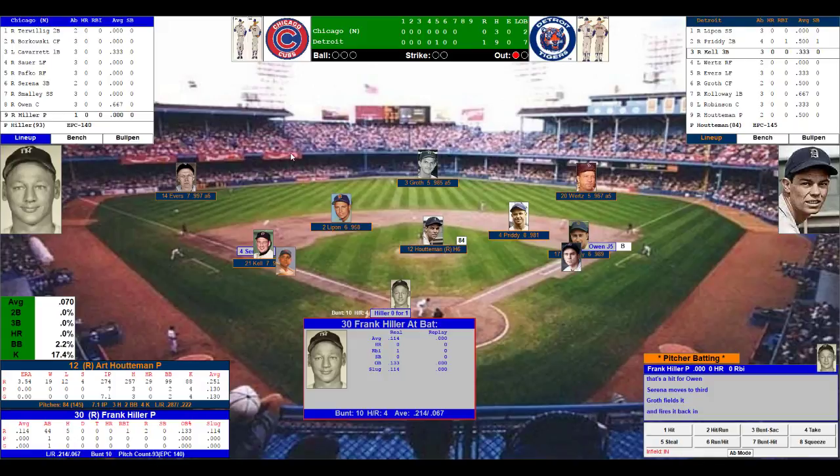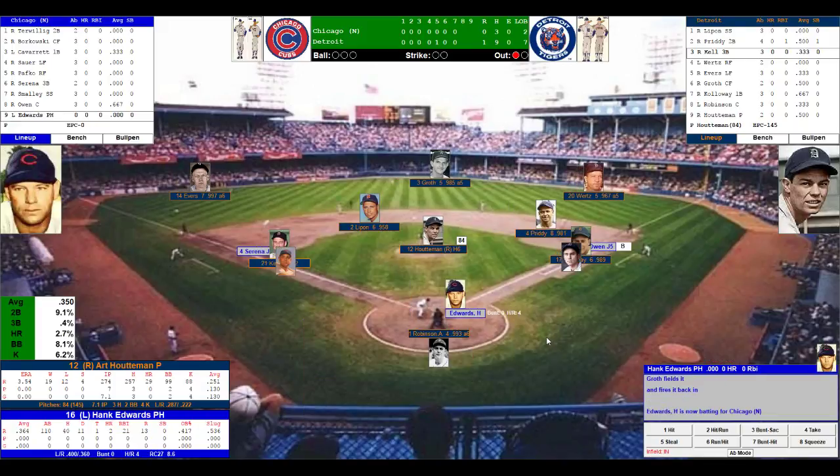He batted .360 off right-handers with a .540 slugging percentage. So Hank Edwards will pinch hit. Big moment here for Edwards, who did not get the start. He was very disappointed about that.